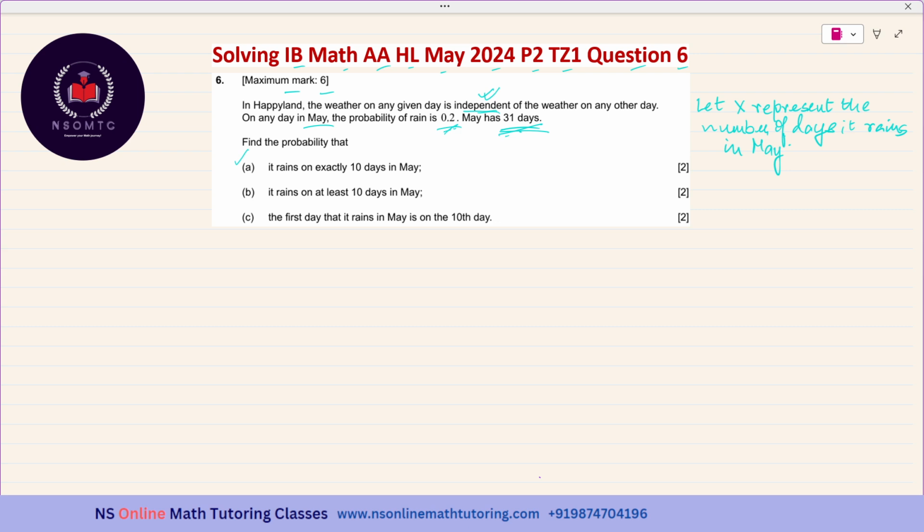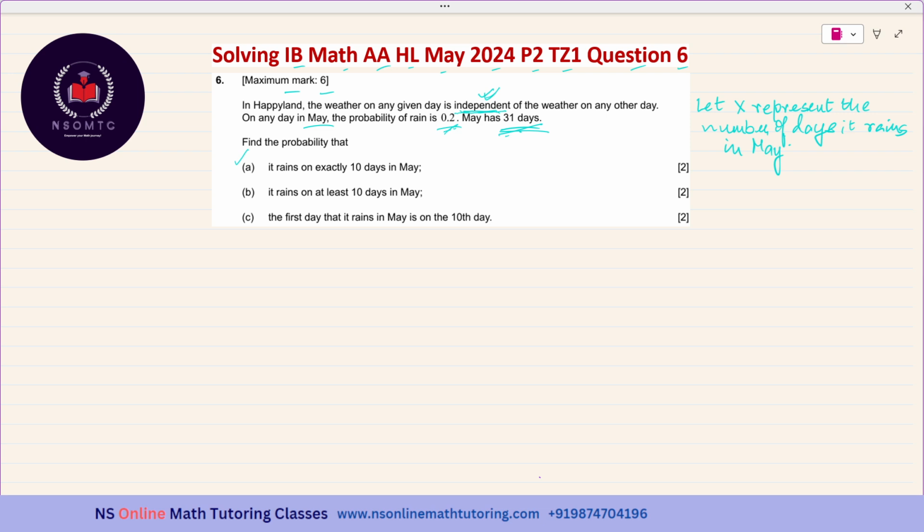Over here in the question, the word binomial distribution is not written anywhere, and you have to solve this question, or you can think of answering it using the binomial distribution. But as soon as you see this word independent, it is very typical of binomial distribution. There are many students who find it difficult to know what method they will be using. That is why I am trying to explain that this word should suggest the binomial distribution, and then you try to verify whether you can use it.